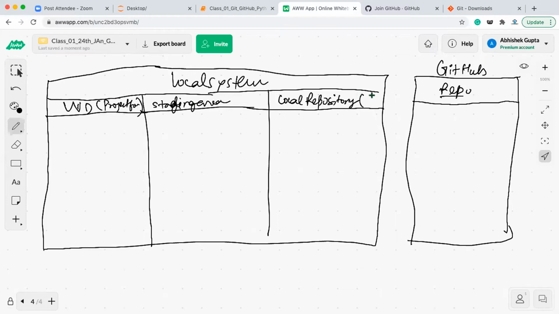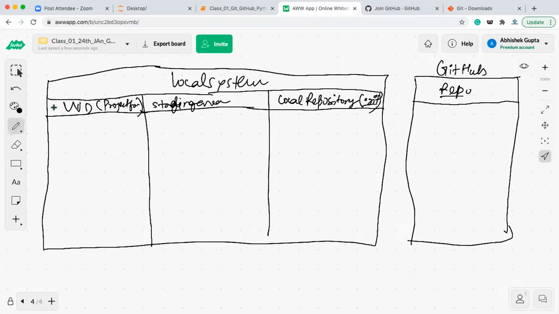Local repository is nothing but a folder called .git. This is a hidden folder, and that gets created when you initialize a folder as a Git repository. We'll be looking at how it is created and how it is done.